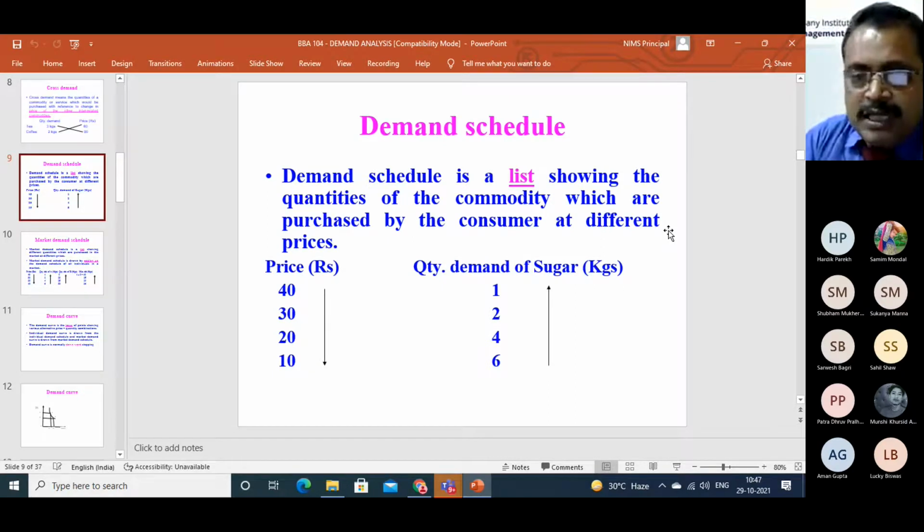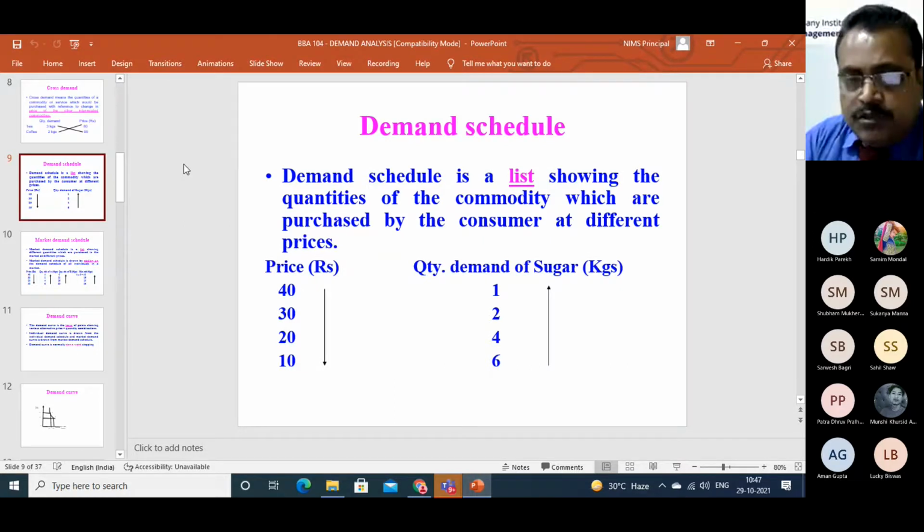So here a list is presented. List of what? Price and quantity demanded against different combinations. What are those combinations? When the price of sugar is 40 rupees, you demand 1 kilogram of sugar. When the price of sugar is 30 rupees, you demand 2 kilograms of sugar.